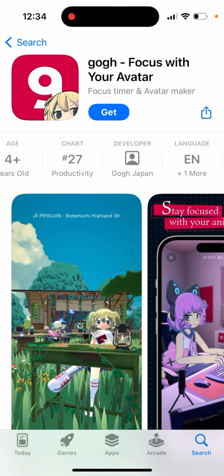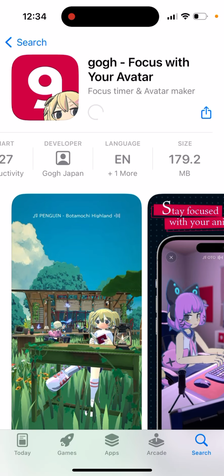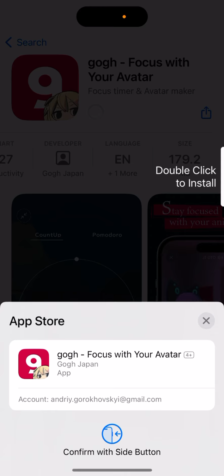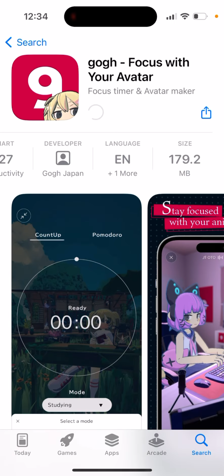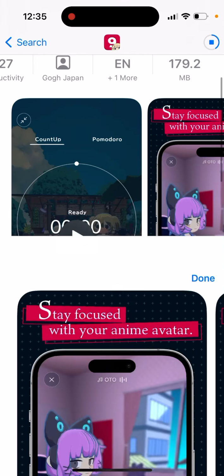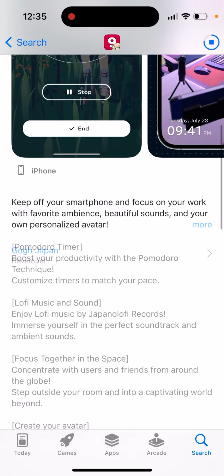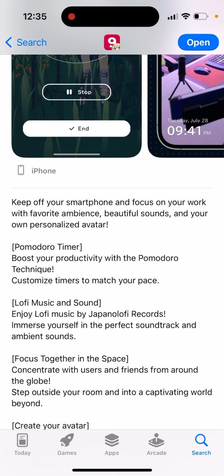Here's the app called Gogh, Focus with your avatar, Focus Timer and Avatar Maker. So this app recently was making some trends. It's in the productivity category. Keep off your smartphone and focus on your work with favorite ambience, beautiful sounds, and your own personalized avatar. Boost your productivity with the Pomodoro technique.